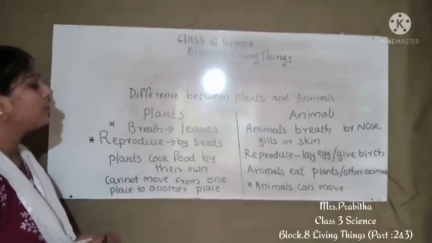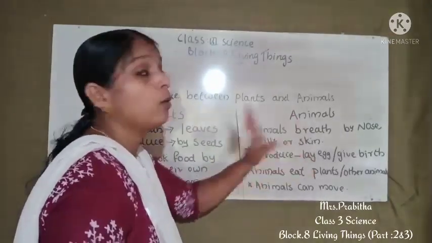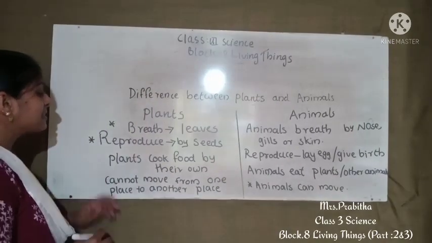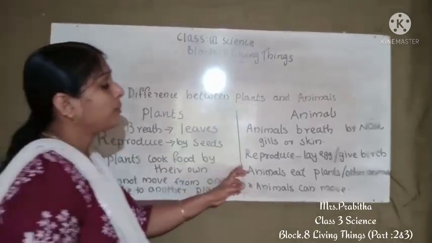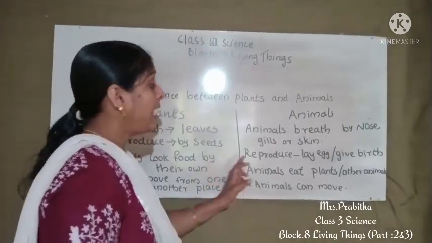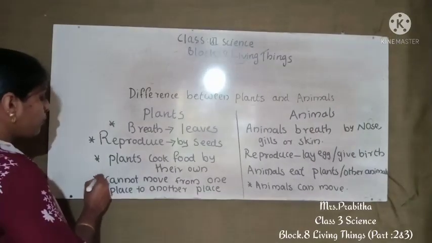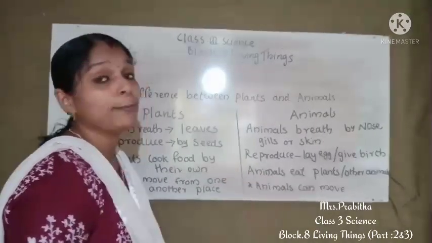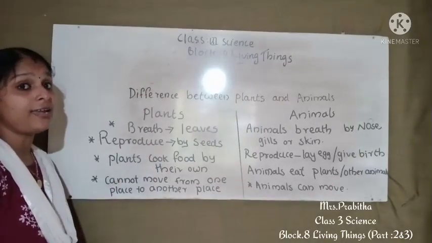The plants reproduce by seeds, but animals reproduce by laying eggs or giving birth. Then the third one we studied, the plants can prepare their own food, but animals cannot prepare food. What do they do? Animals eat plants or other animals. Then next we studied plants cannot move from one place to another place, but the animals can move from one place to another place. These are some differences between plants and animals.